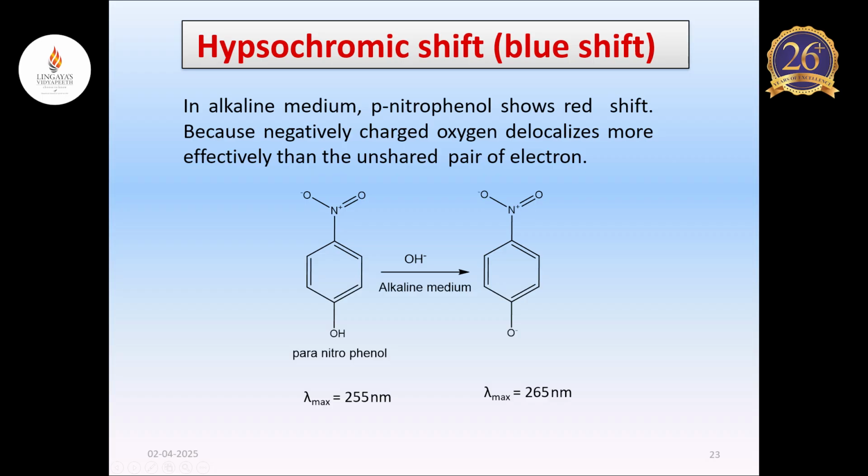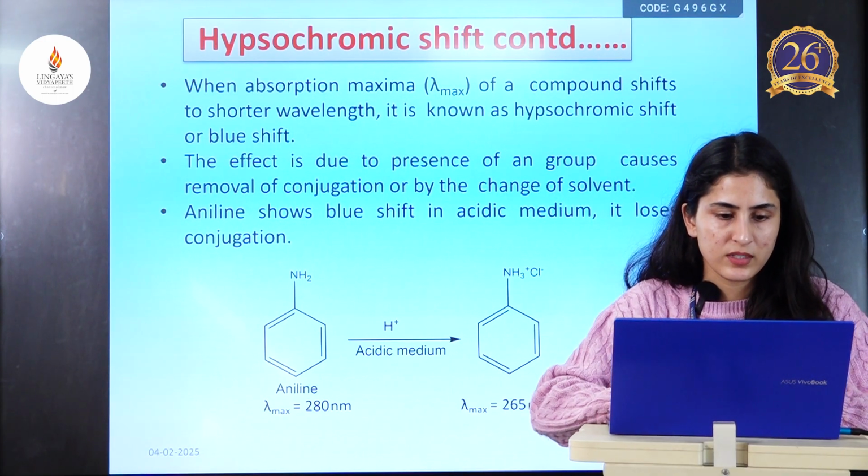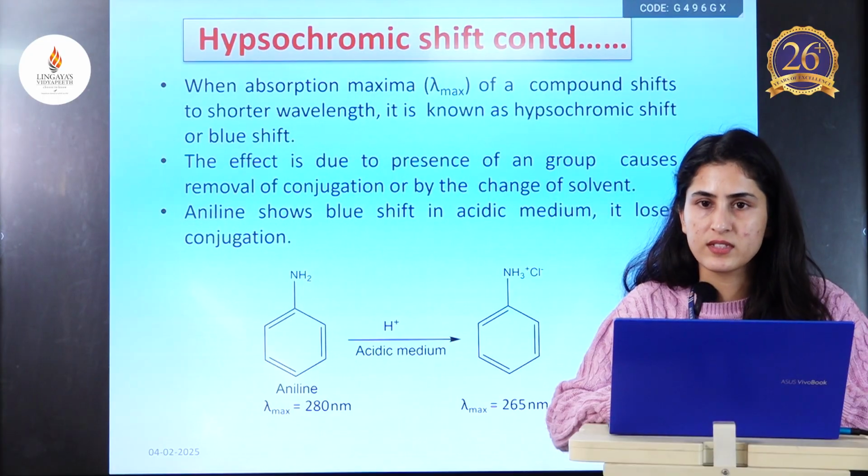So basically, conjugation is something which increases the wavelength of a compound. An example is aniline, which shows blue shift in acidic medium. It loses conjugation. The lambda max is shifted from 280 nanometer to 265 nanometer.